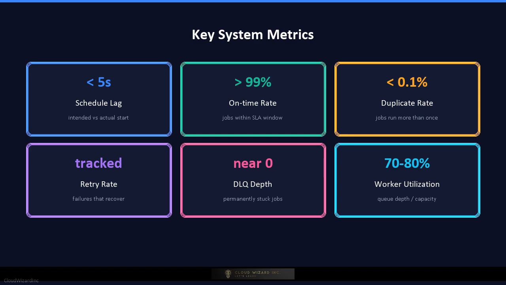Worker utilization and queue depth, which guide autoscaling decisions. Lease expiry rate, which indicates how often workers are crashing or losing connectivity. And execution duration, which helps you detect slow jobs and set appropriate timeouts. These metrics are the operational health of the scheduler.